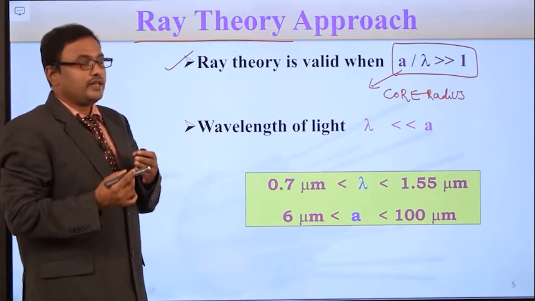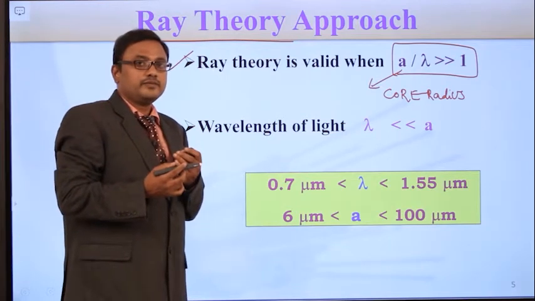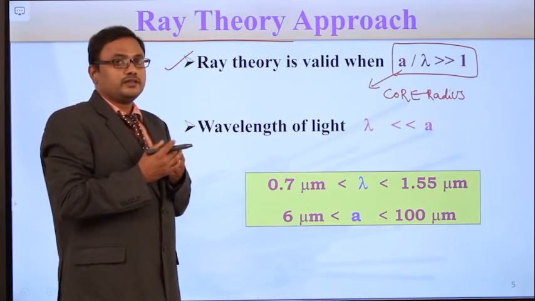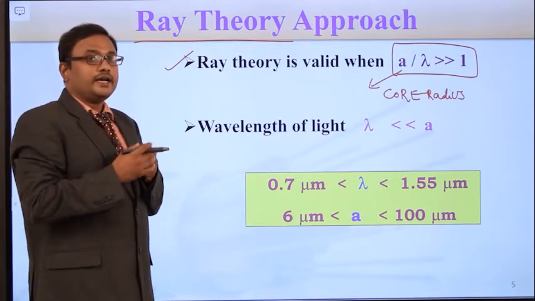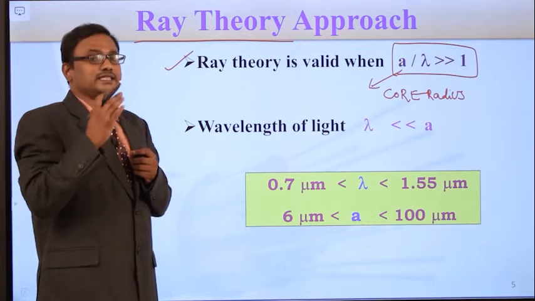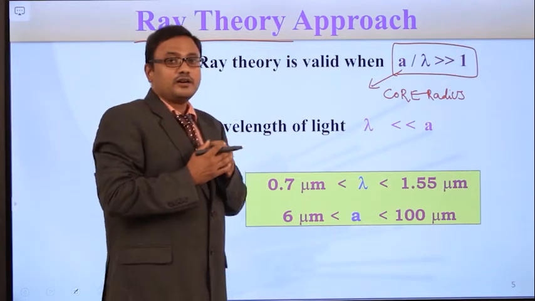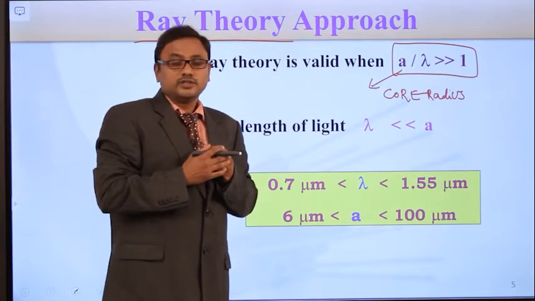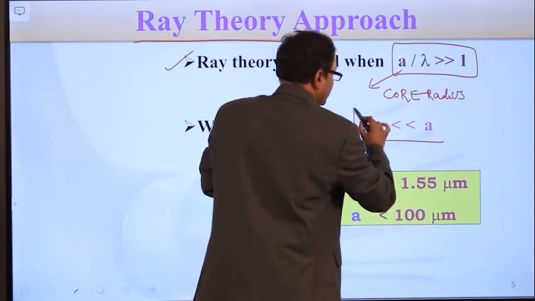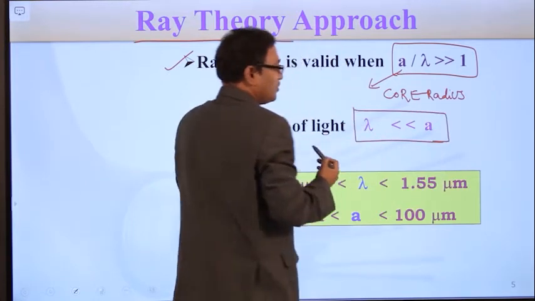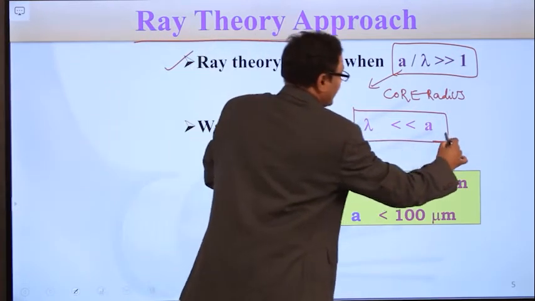You know very well, optical fiber cable consists of core medium, cladding medium and a protective sheet, and light is confined to the core medium only, and that core medium's radius is A, and lambda is the operating wavelength. So if the operating wavelength of the light signal is far less than the core radius, then only this ray theory approach is valid.